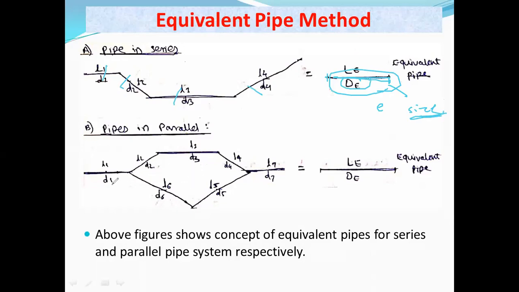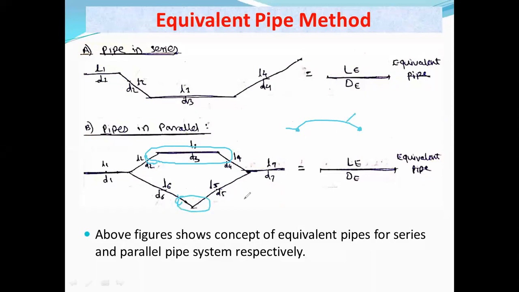You can see here in this particular case, there is a parallel pipe system. These two pipes are in series. These three pipes are in series, but they are also in parallel. These three pipes are parallel with these two pipes. So in such a case, first of all, we convert this series system into an equivalent pipe. So this is one equivalent pipe. Again, these two pipes are in series. Again, we convert them into an equivalent pipe. So it has now become another equivalent pipe.